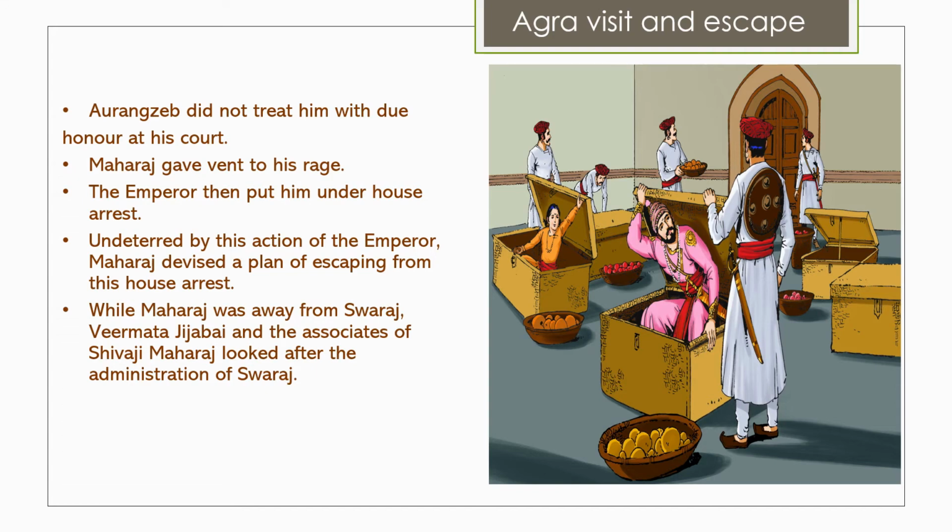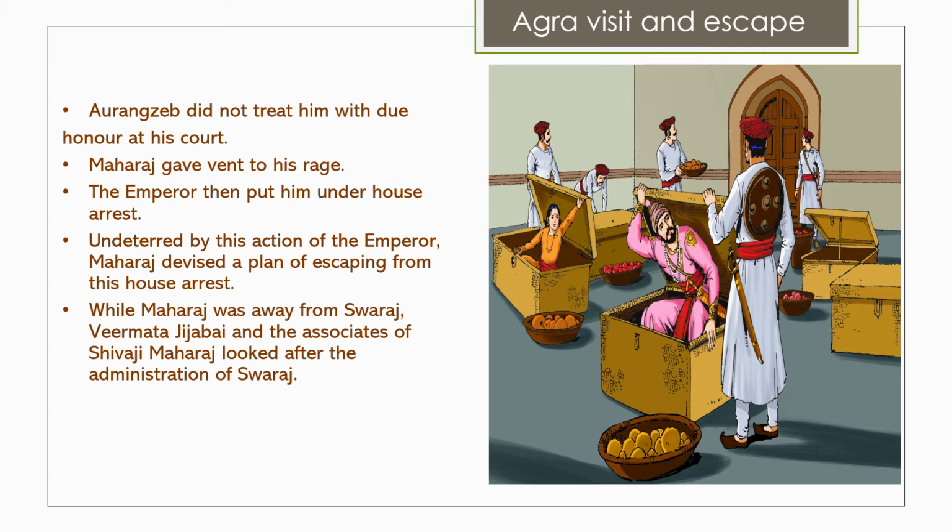Jai Singh proposed to Shivaji Maharaj that he should visit Agra and meet the emperor. He guaranteed the safety of Shivaji Maharaj. Shivaji Maharaj set out for Agra because he had to meet Aurangzeb once, since a treaty was signed between them. So he had to go directly and talk to him face to face. He agreed to go there. He was accompanied by Prince Sambhaji and a few of his trusted people who were ready to risk their lives for him. He did not go alone, he went with his son Sambhaji.